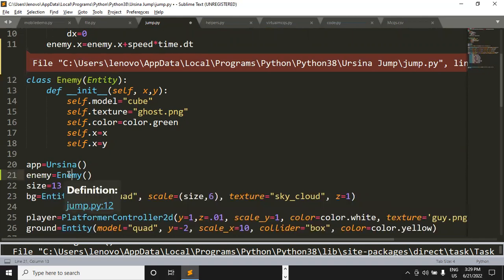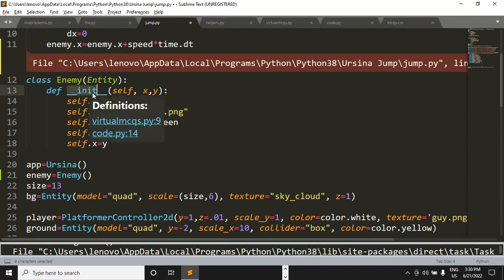Okay. Now, can you tell me whether this enemy class is a parameterized class or a non-parameterized class? Sir, it is a parameterized one. Absolutely right. And for how many parameters do we have to pass values for this enemy class? Sir, one. Not one, dear, two: x and y. One for x and the other for y. See, inside this enemy class, we have a function called init. So init is a default function.